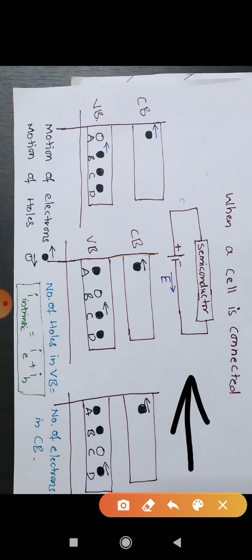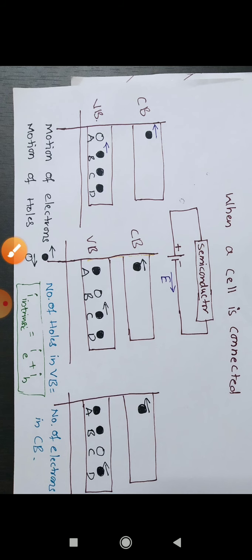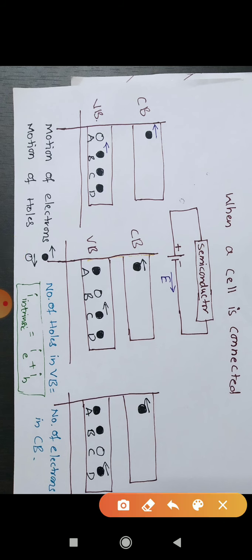So now if you observe the diagram carefully, especially in the valence band, positions B, C, D are filled with electrons. The electron at place B moved to A, that means it moved towards the left. If you observe all of these valence band electrons, they have all moved towards the left.